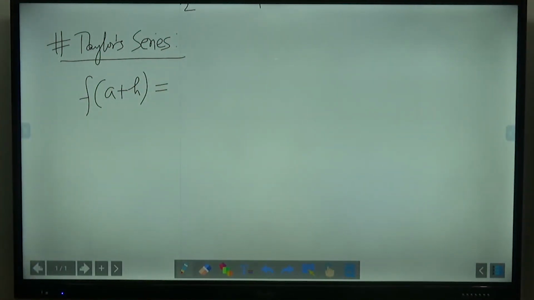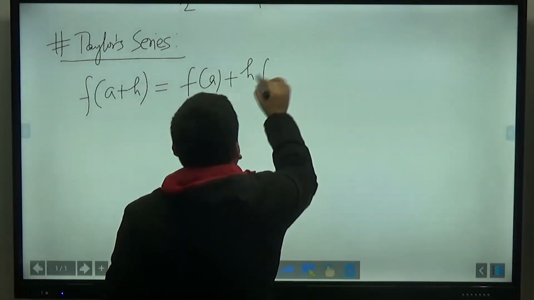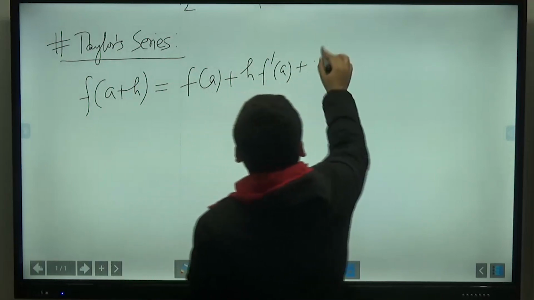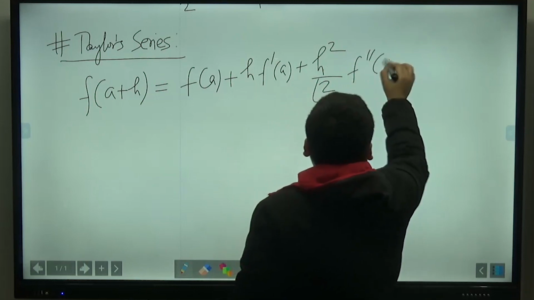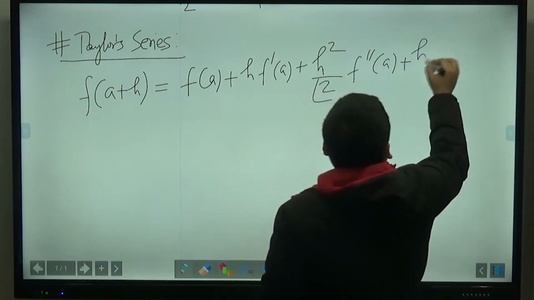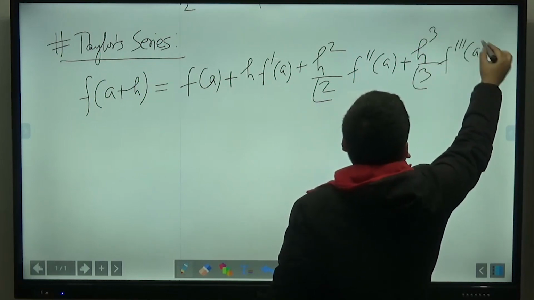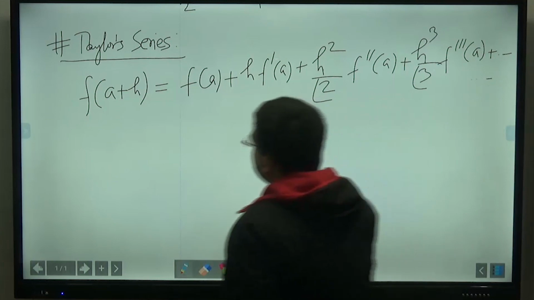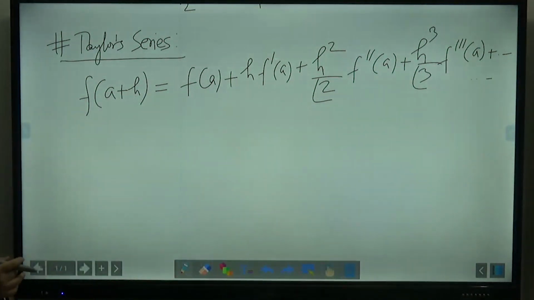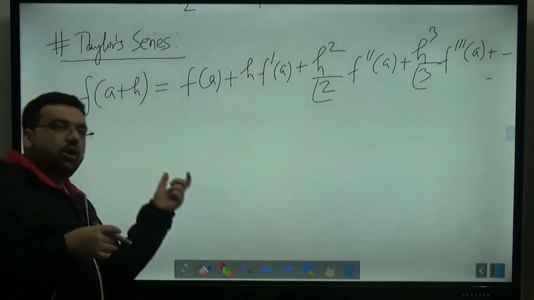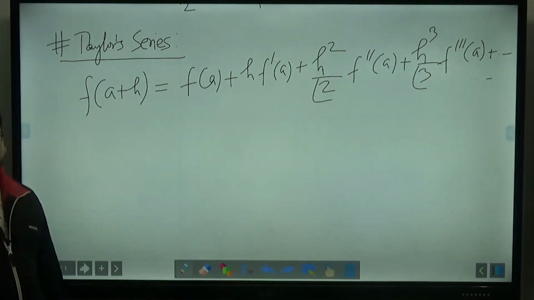That is, it can be represented as f of a plus h f dash of a plus h square divided by 2 factorial f double dash of a plus h cube divided by 3 factorial f triple dash of a and so on. So any function can be represented in the ascending powers, and that is how all these formulae of sin x, cos x, e raised to power x have been derived with the help of the Taylor series.